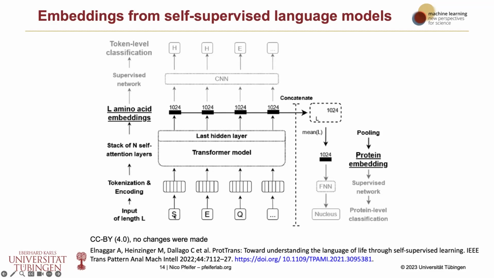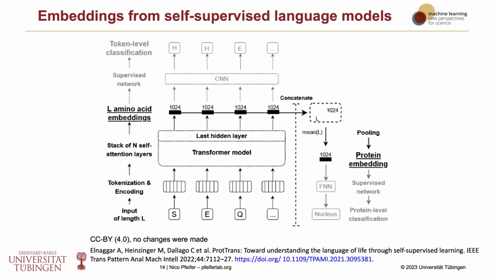And then when you train these models with self-supervision, what you do is you mask certain words, in this case the amino acids, and then you try to predict those amino acids from the other amino acids which are not masked.